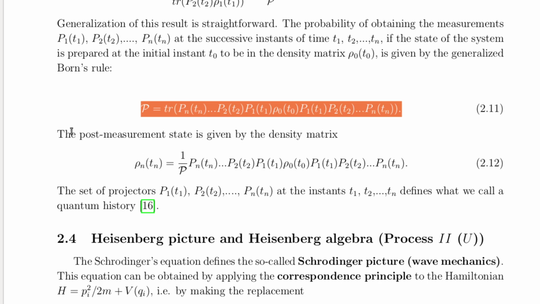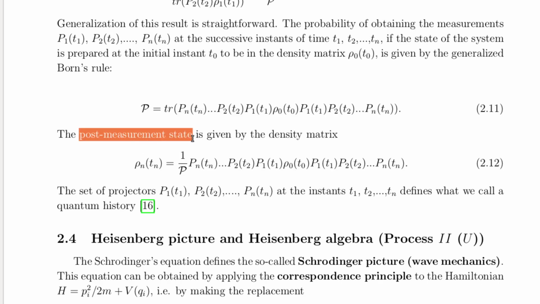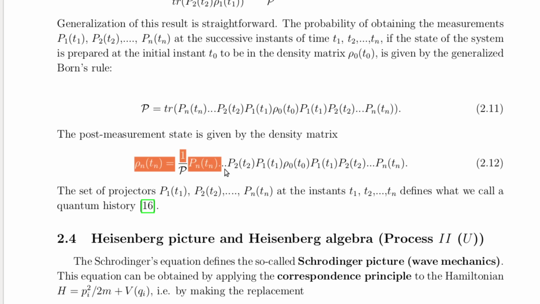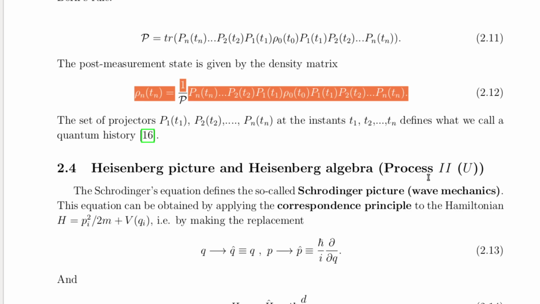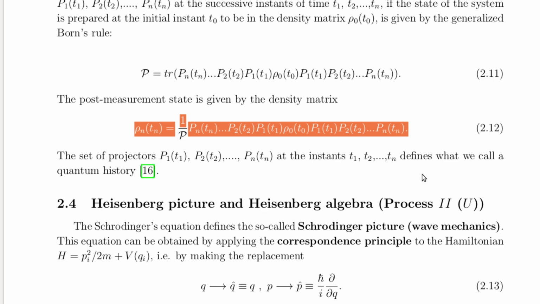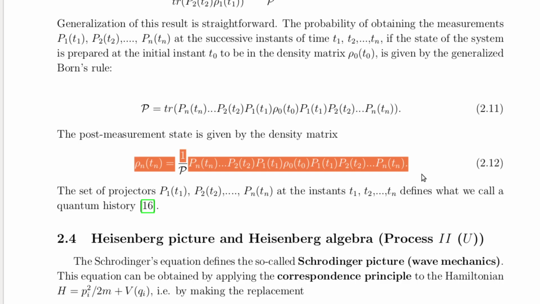Similarly, the state of the system after all n measurements is described by a generalized collapse postulate, which states that the collapsed state after these n measurements is the state associated with the reduced density matrix shown in equation 2.12. This approach provides a consistent framework for understanding how quantum states evolve under successive measurements.